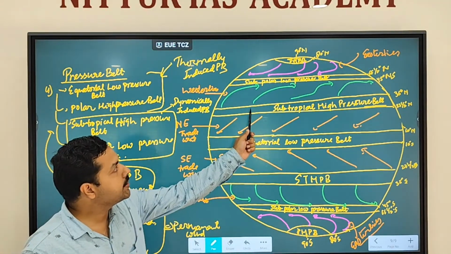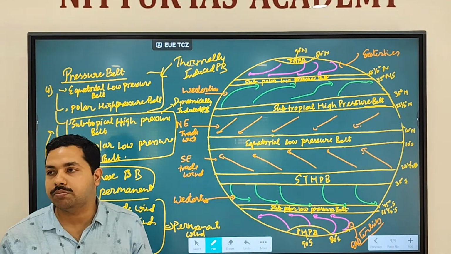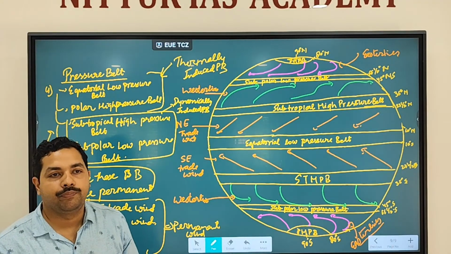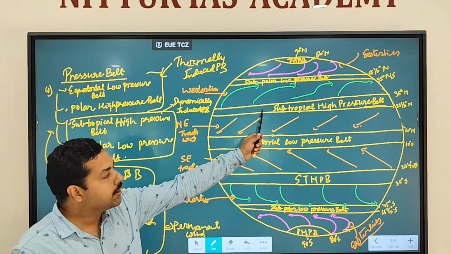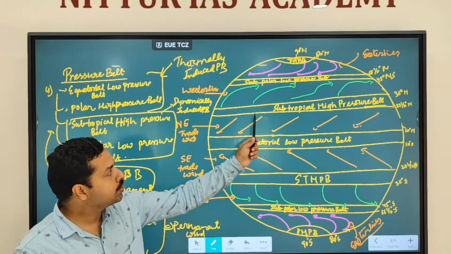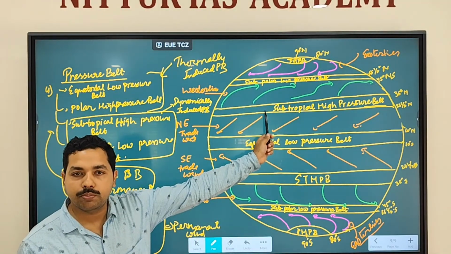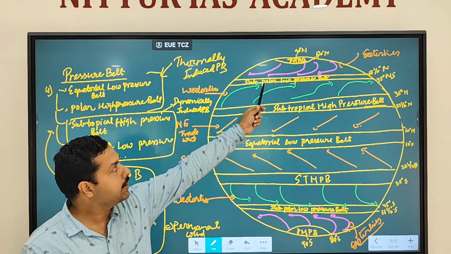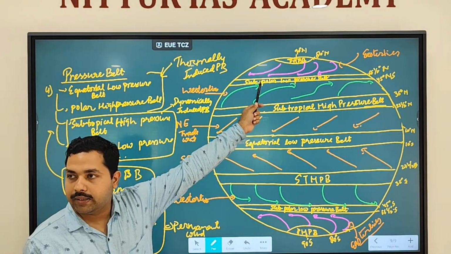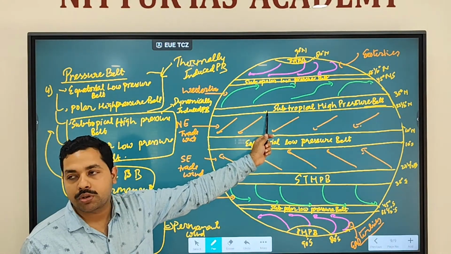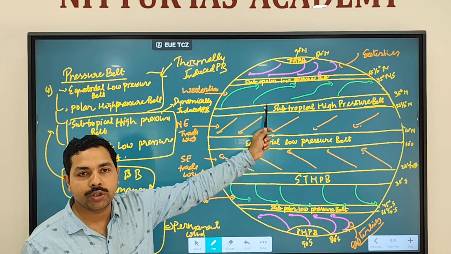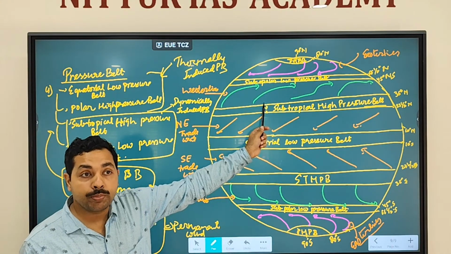The tropical region will receive more sunlight because it is closer to the equator. More sunlight means more heating, and more heating means low pressure should be formed.